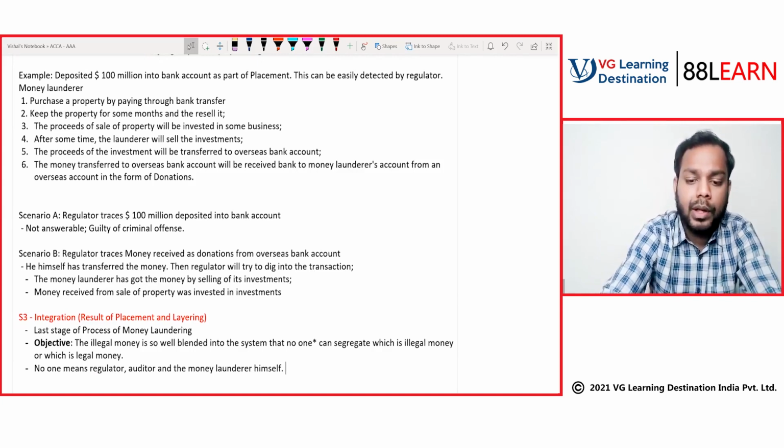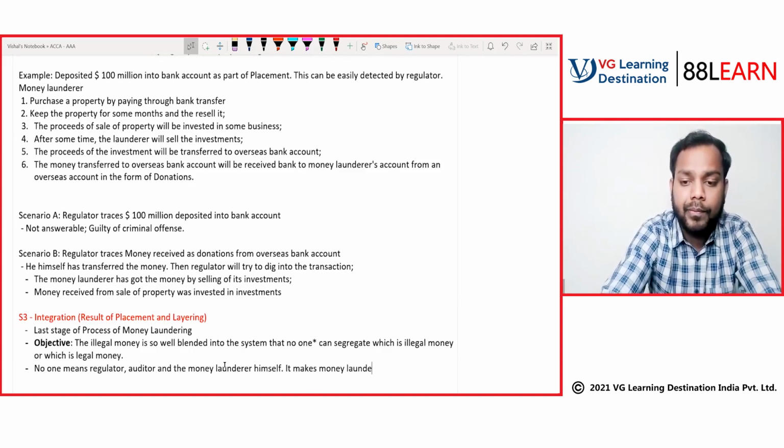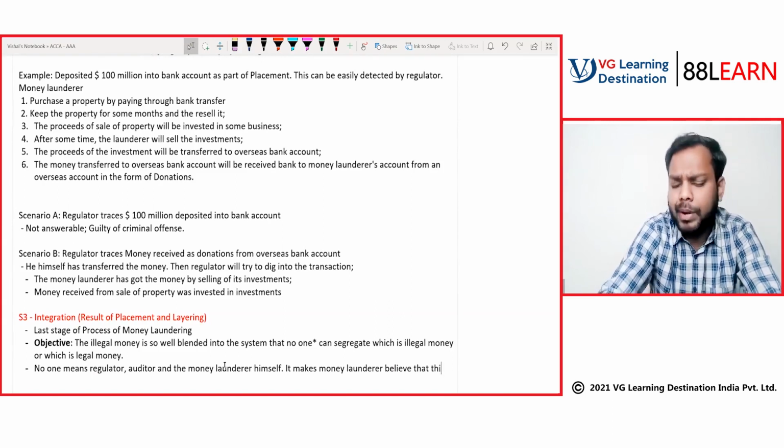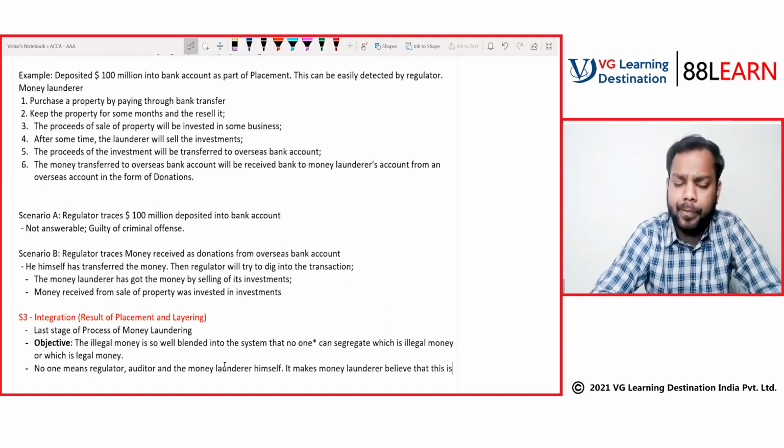It even makes the money launderer believe that this is legal money. This is not illegal money. This is legal money.